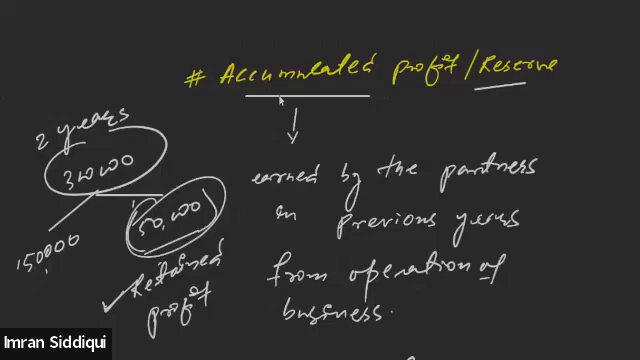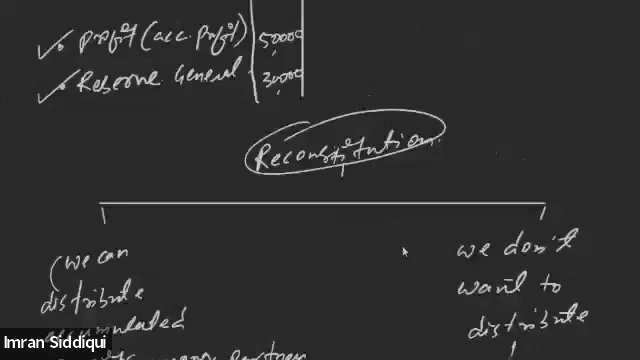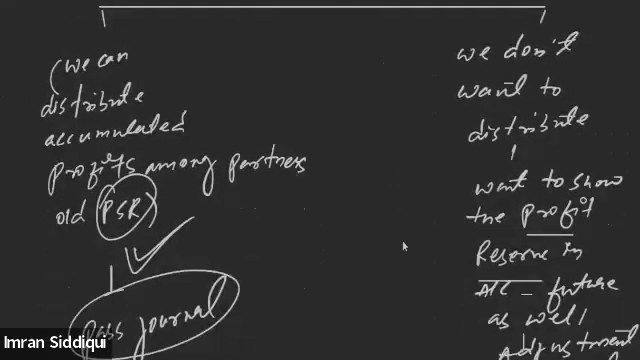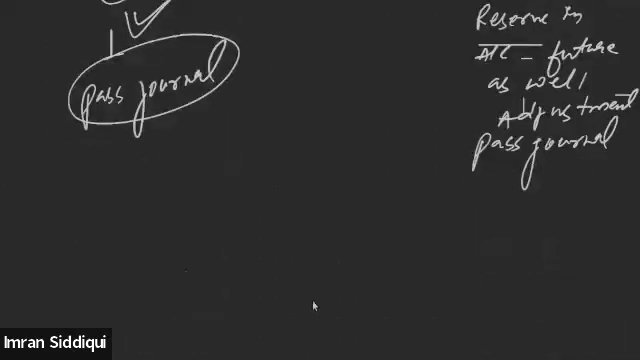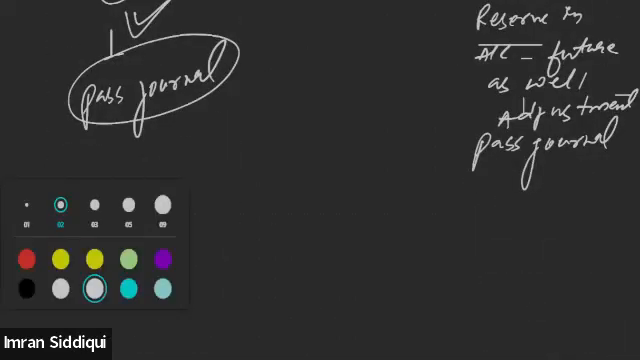So whenever there is accumulated profit or reserve, the treatment will be done depending upon whether partners want to distribute the existing profit among themselves, or do not want to distribute it. If they want to distribute it, then we will have to pass the journal entry and distribute the existing accumulated profit among the partners.